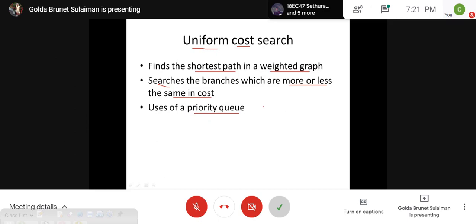In a queue you have the front and rear, and it is a linear data structure. But priority queue is a non-linear data structure, and you can imagine it like a tree. It's a balanced tree, I should say. It is not a binary search tree, but it is a binary tree.